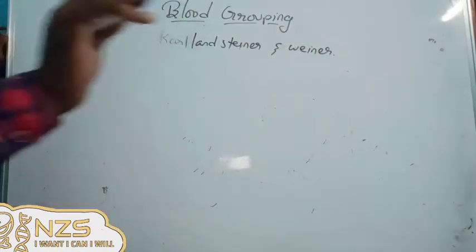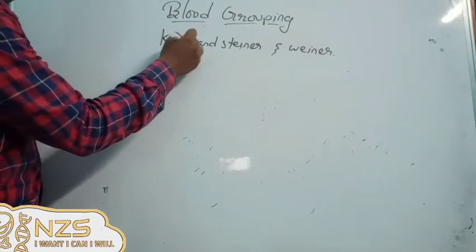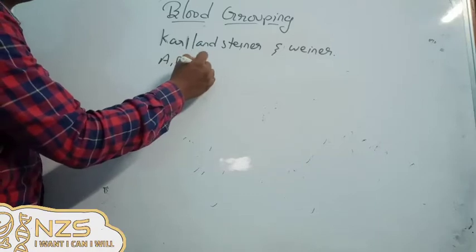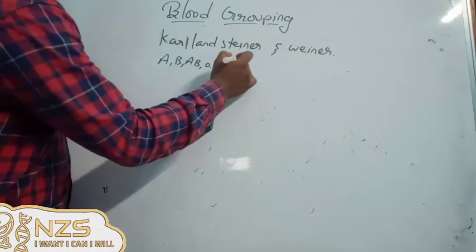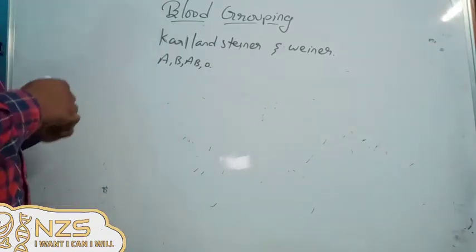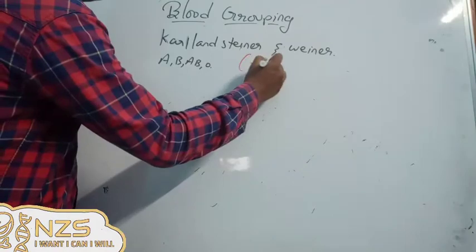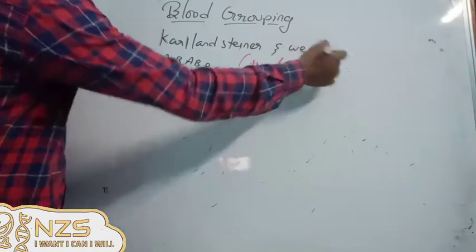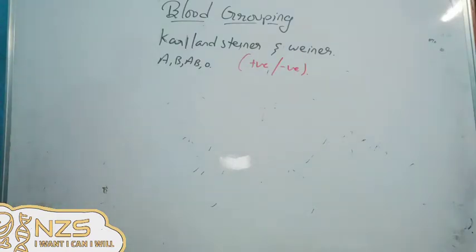Karl Landsteiner started by explaining the blood groups in the form of A, B, AB and O. And with the support of Wiener, the positive and negative groups were explained. You all know blood groups have positives and negatives. All this happened nearly in 1900 or 1905, something like that.